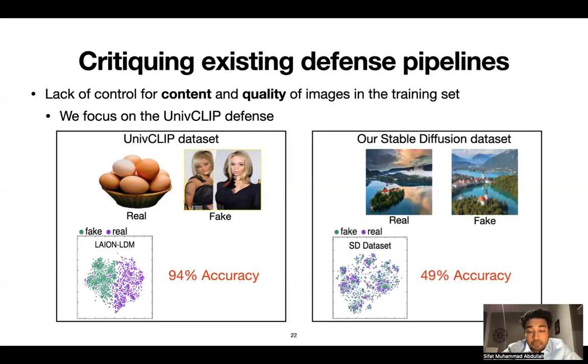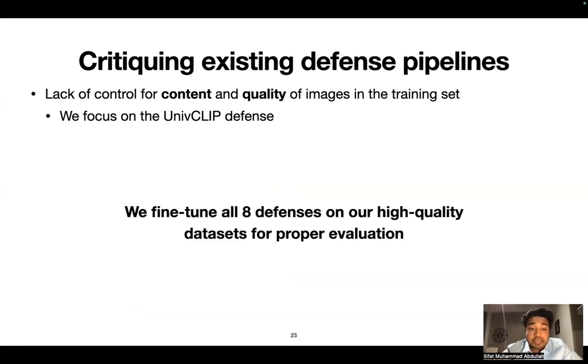But if we evaluate the same UnivFD defense on a new dataset where we control for content and quality, the real and fake image features are not as easily separable, which results in a much lower accuracy of only 49%. So this is a serious issue, and we solve it by fine-tuning all of the 8 defenses in our study on our high-quality datasets for their proper evaluation for the rest of our paper.